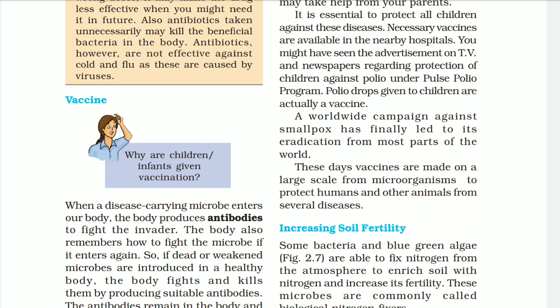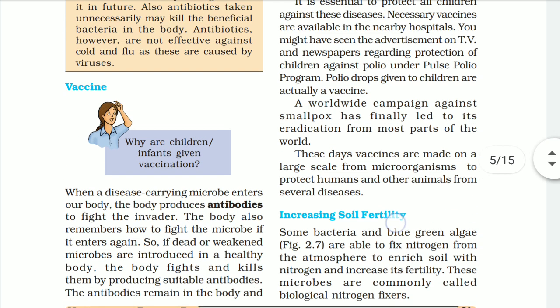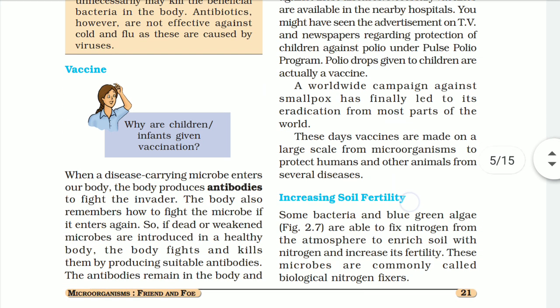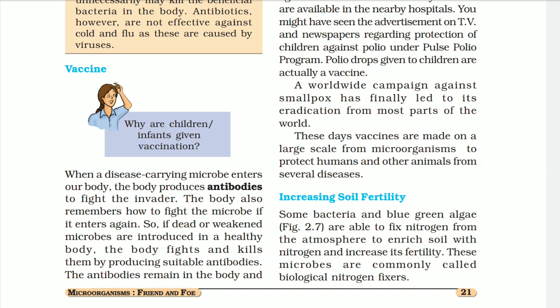These days, vaccines are made on a large scale from microorganisms to protect humans and other animals from several diseases. So basically, we prepare the vaccine from the very weak elements of those particular disease microorganisms, and then that is given to the child so that antibodies are developed by the receiver, and then it protects them in the future.